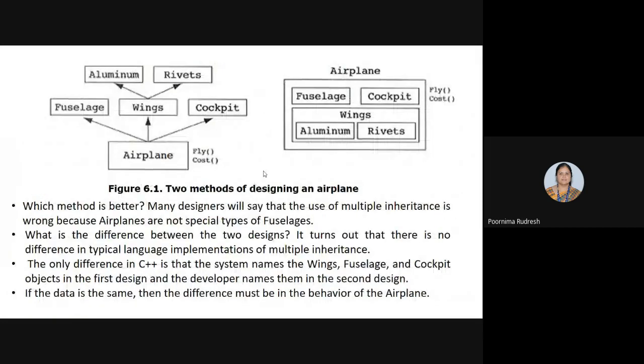Here, two methods are defined for the airplane class: fly and cast. In this design we define two messages or methods, fly and cast, and in the containment relationship also we have defined the same two methods, fly and cast.